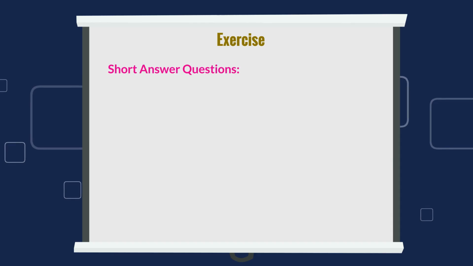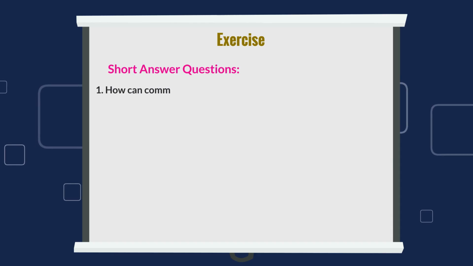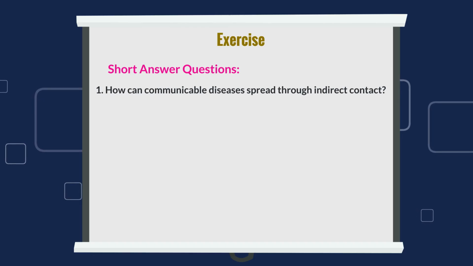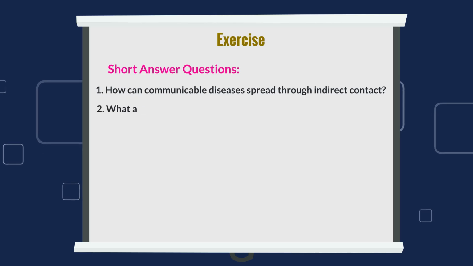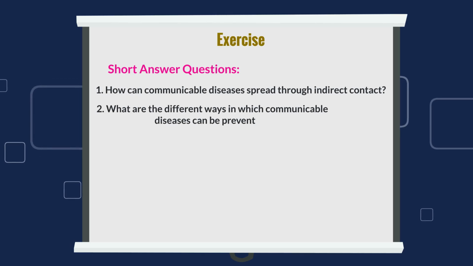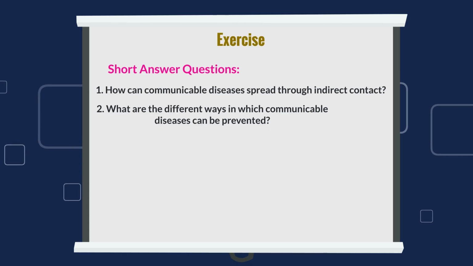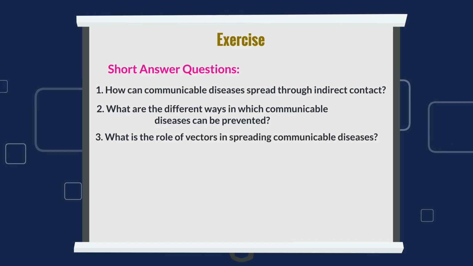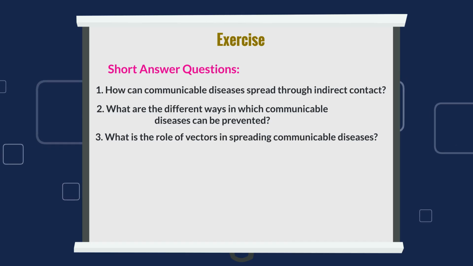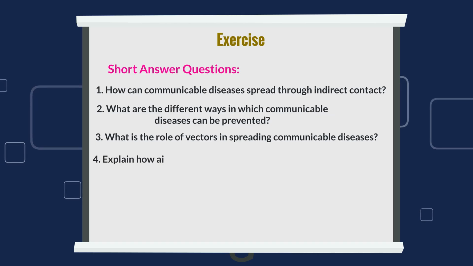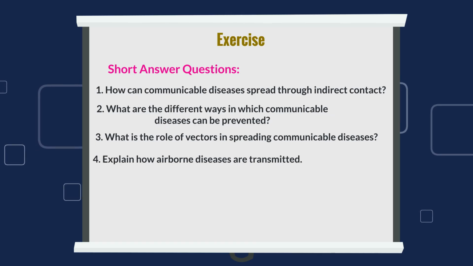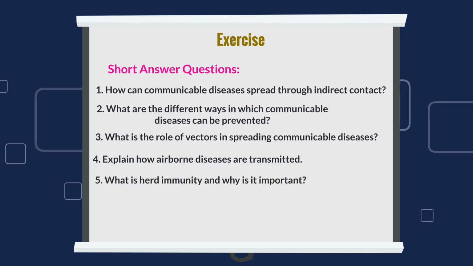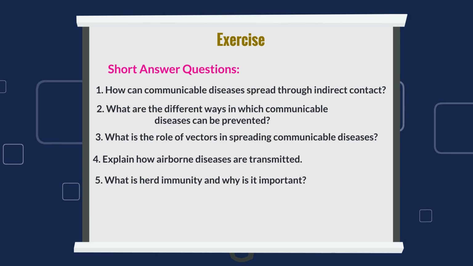Short answer questions. 1. How can communicable diseases spread through indirect contact? 2. What are the different ways in which communicable diseases can be prevented? 3. What is the role of vectors in spreading communicable diseases? 4. Explain how airborne diseases are transmitted. 5. What is herd immunity and why is it important?